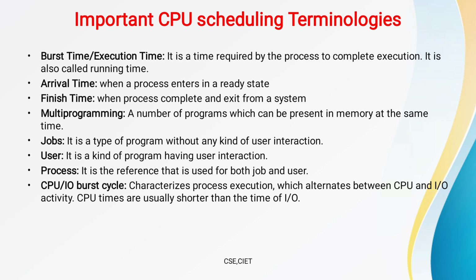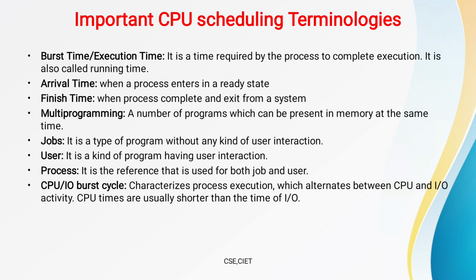The CPU times are usually shorter than the time of the IO, meaning input output.